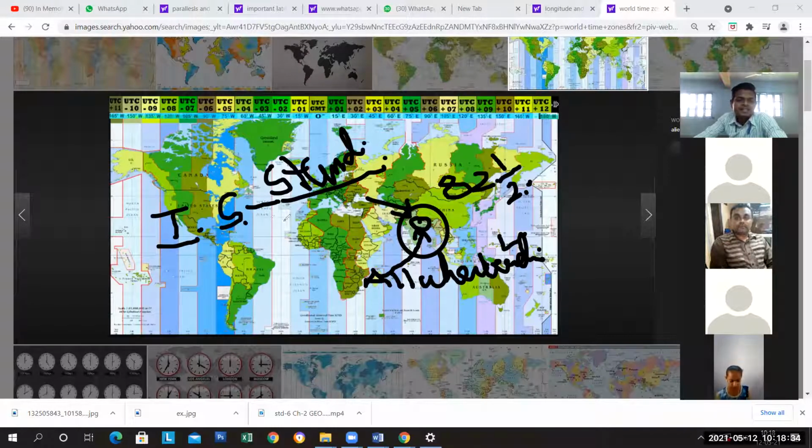IST, Indian Standard Time. So Allahabad is located on the eastern longitude. It experiences sunrise ahead of Greenwich. Greenwich is situated here. It is ahead of Greenwich, my dear students. For every degree of longitude, there is a difference of 4 minutes. Therefore, Indian Standard Time is 82.5 times 4 minutes, equal to 330 minutes, ahead of GMT.